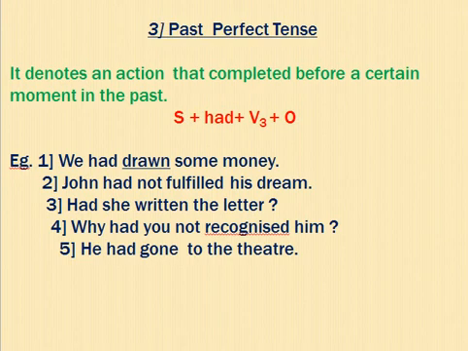Why had you not recognized him? Question mark. Interrogative type. So it is a WH type interrogative. WH word is there. Why? Then auxiliary verb. Then subject. Then not is there. Then verb is there.